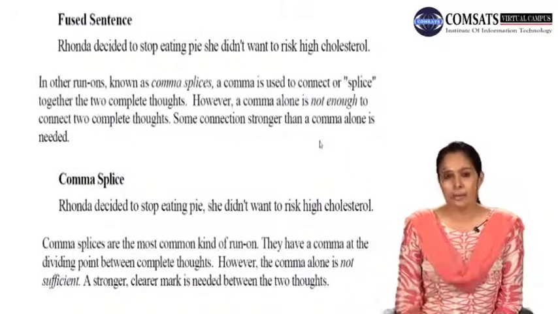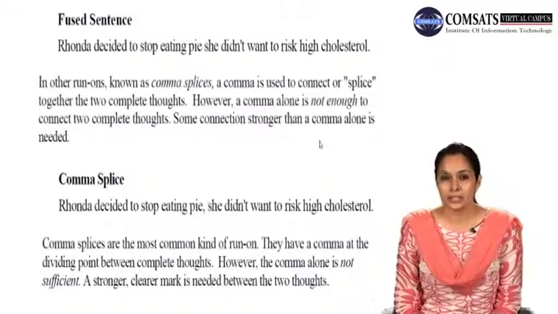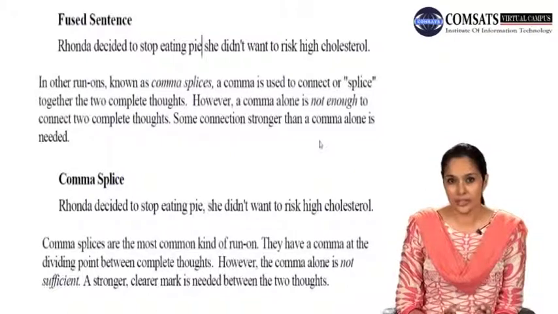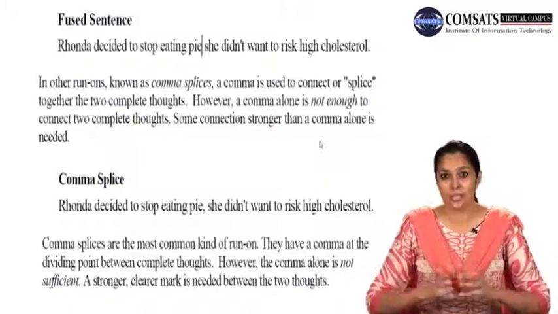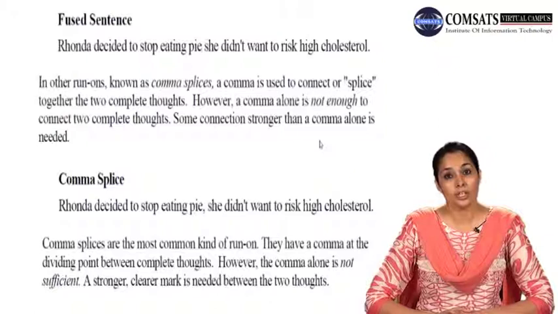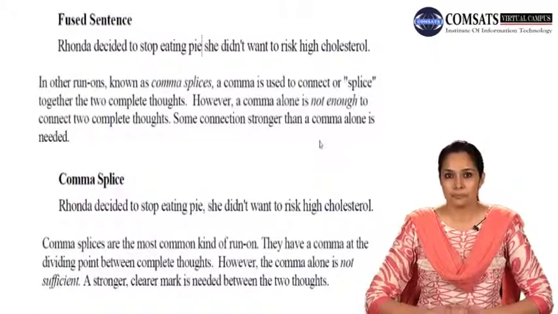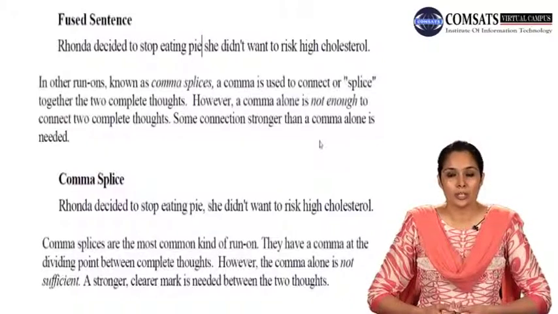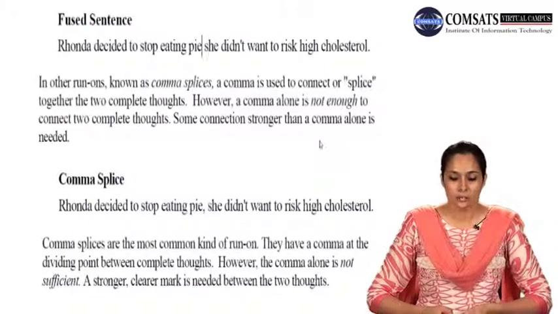Comma वहाँ पर है, but comma alone is not doing the function that is required. There is some other connection, some other stronger break is needed there. So comma splice का मतलब है कि comma को आपने दो sentences को splice करने के लिए use किया है, but it's not enough. It's where you need some other very, very strong connection that could actually enhance the meaning or the break where one sentence ends and the other begins.